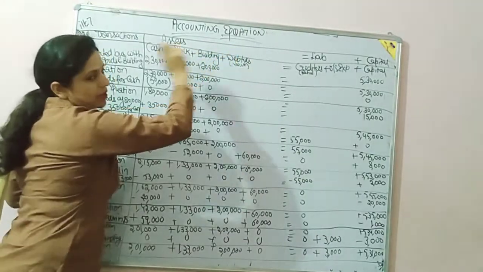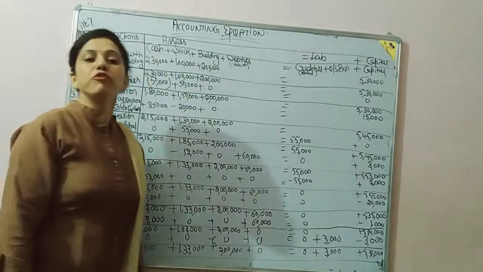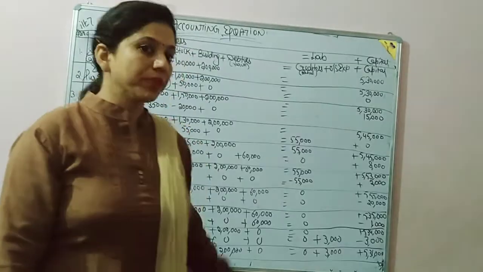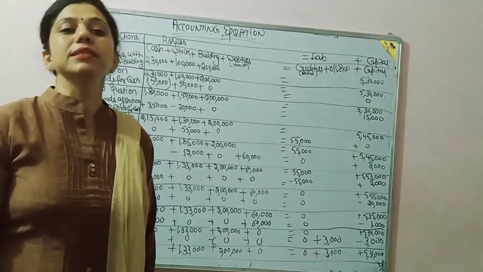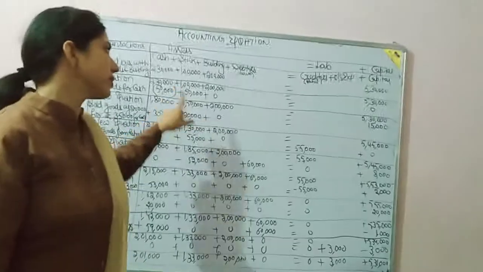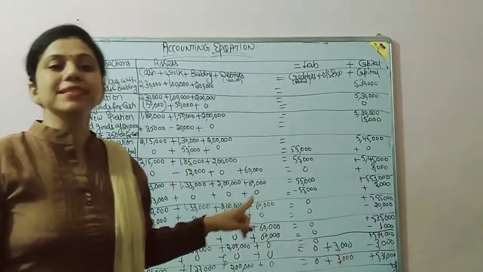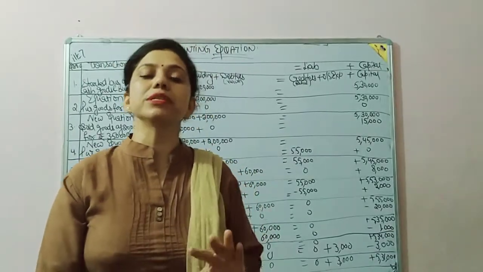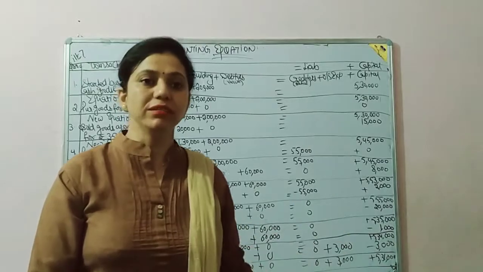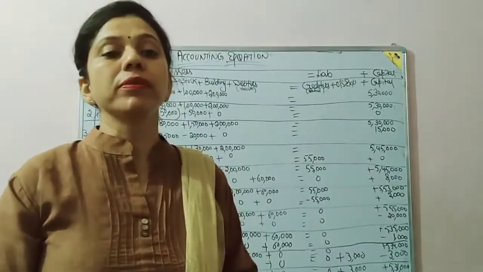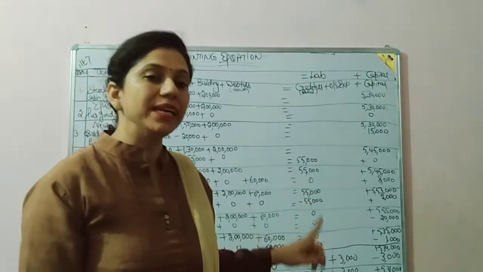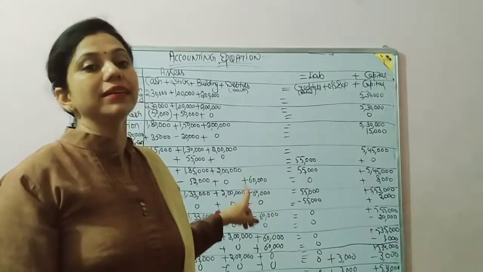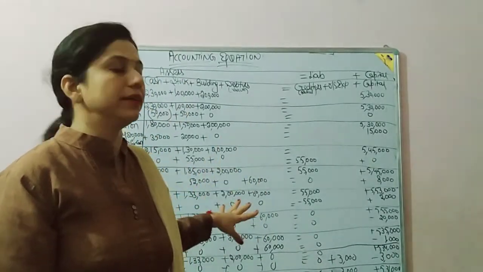Accounting equation. As you know, it's your first practical chapter in 11th accountancy. So we are going to discuss the accounting equation. Please take this lecture and keep a notebook and pen with you, as I am going to discuss many important points in this lecture which will definitely help you when you do this chapter. So please write in your notebook so that you can understand and do the practical questions easily.